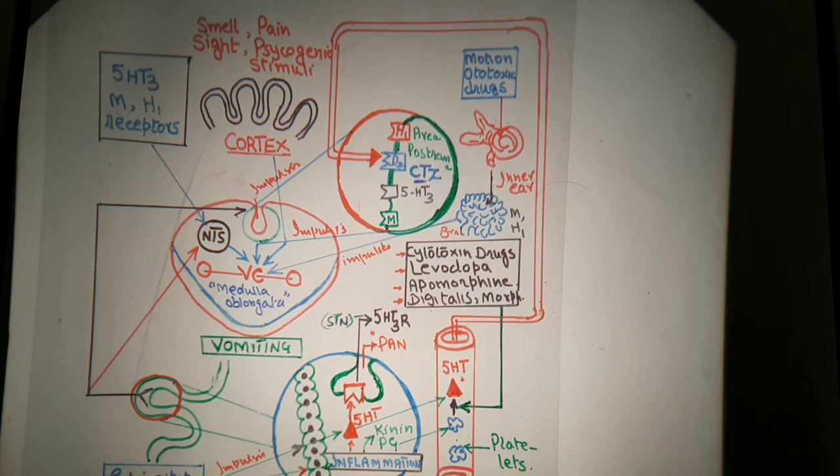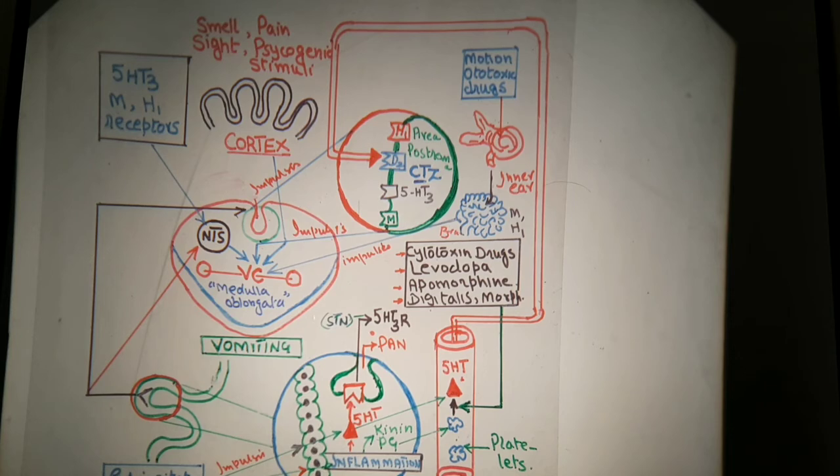These are responsible to act on the medulla oblongata. In the cortex, this is the chemoreceptor trigger zone, and this is the ear. From the ear, impulses arise during motion or during ototoxic drugs, that is motion sickness, which is also responsible for the process of vomiting, as we have discussed.